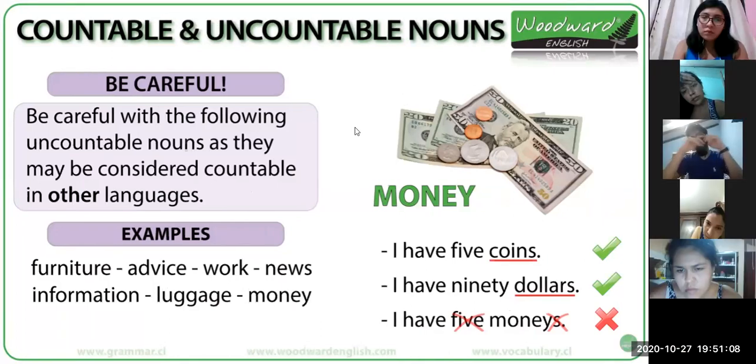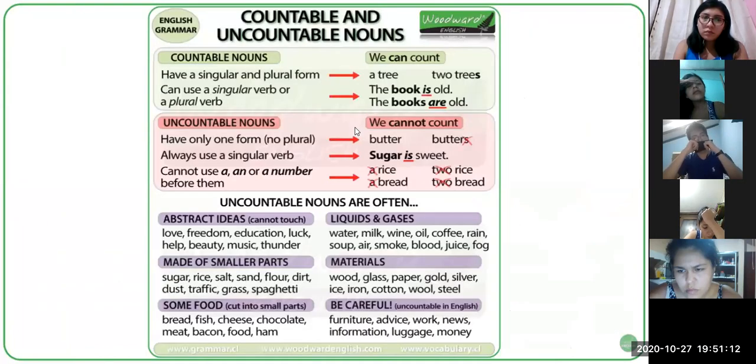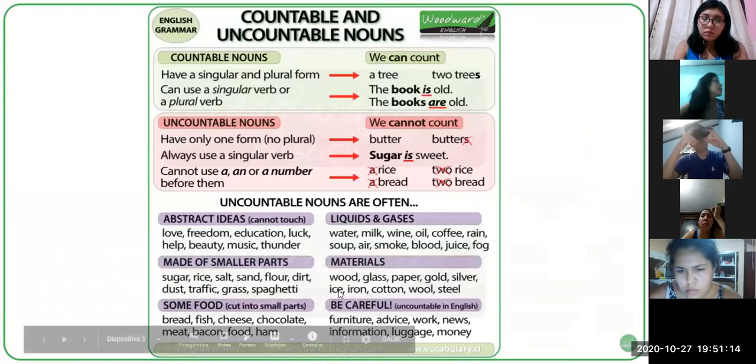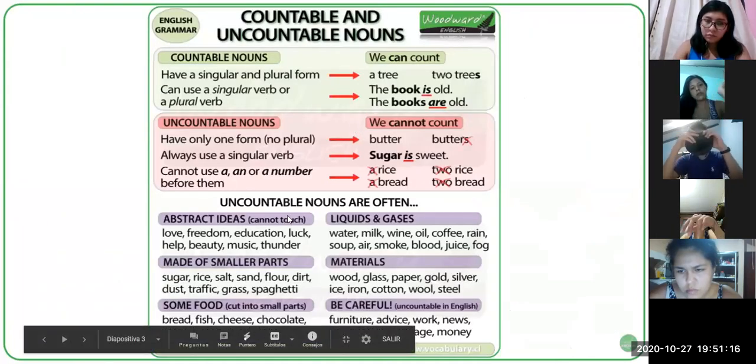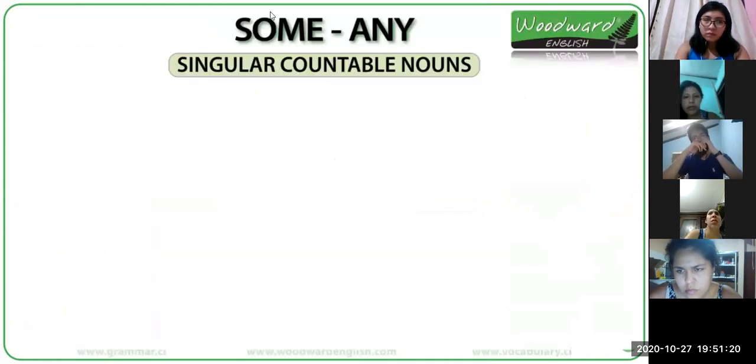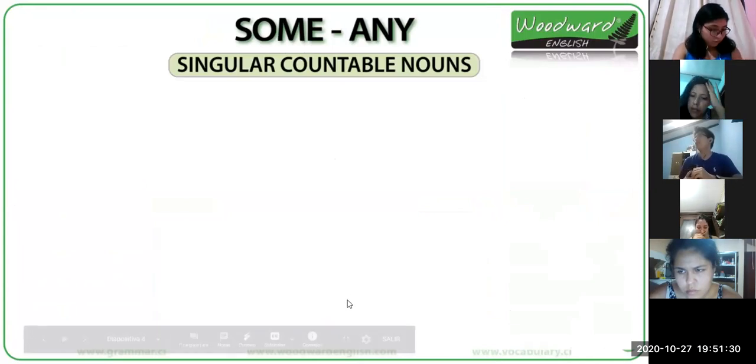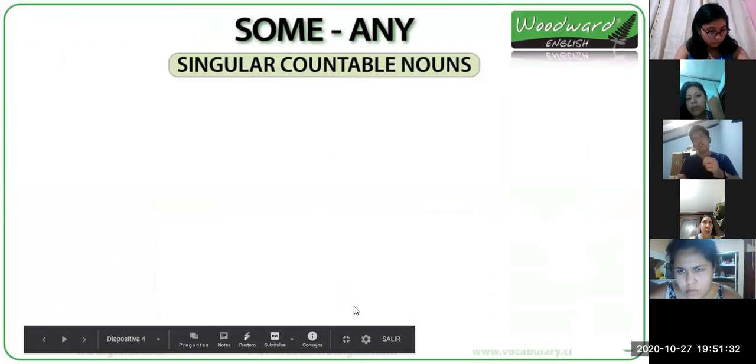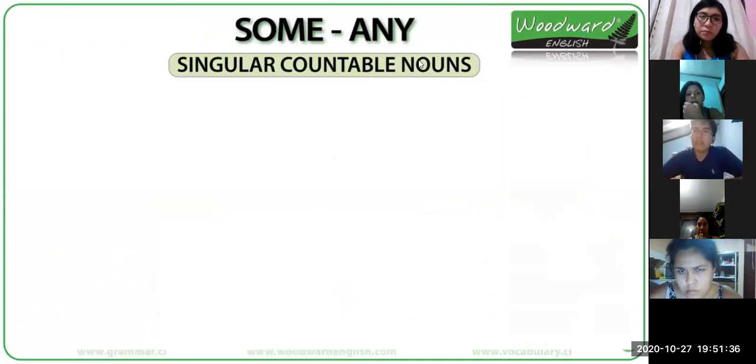Now that you know about the countable and uncountable nouns, we are going to check the summary, el resumen de los countable and uncountable nouns. We are going to check some and any. De acuerdo a las oraciones que acabamos de hacer, ustedes me van a ayudar a responder algunas preguntas. Okay, it says singular countable nouns.